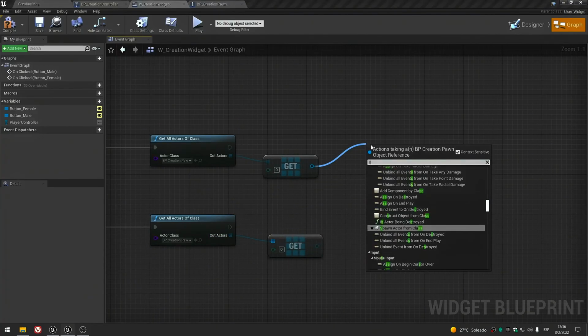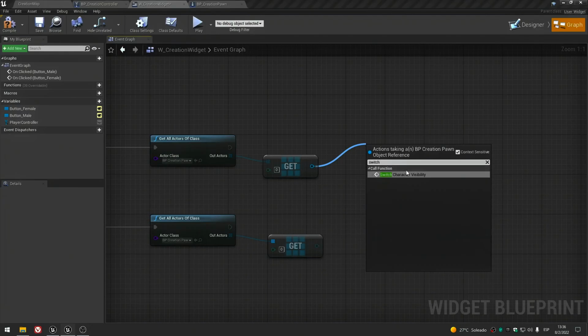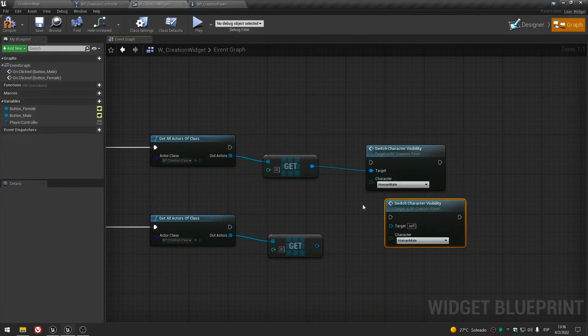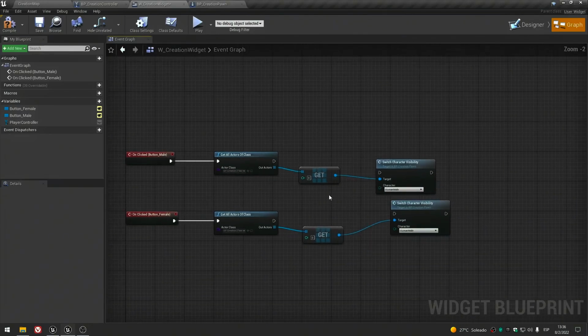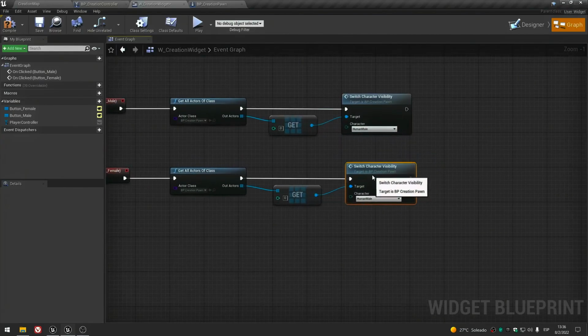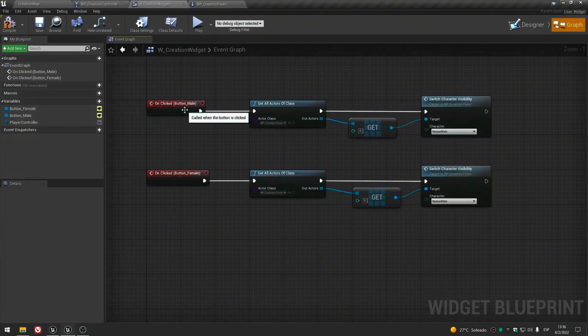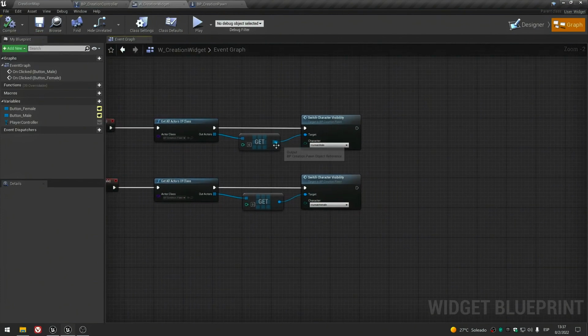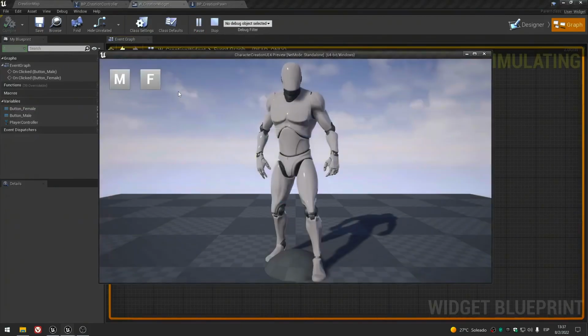And finally search for switch character visibility. Okay, connect everything like this, and for the button male select human male, and the button female select human female, and it's working.